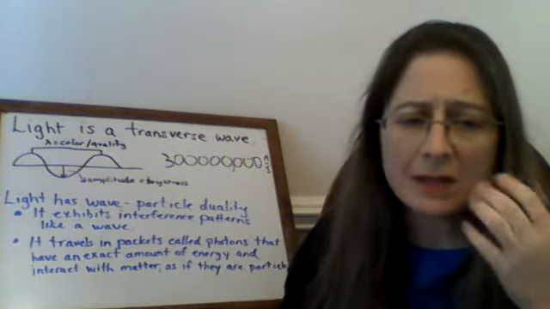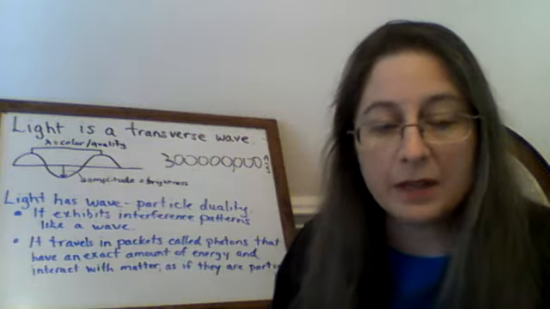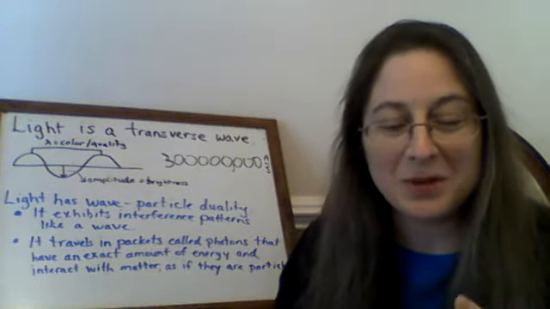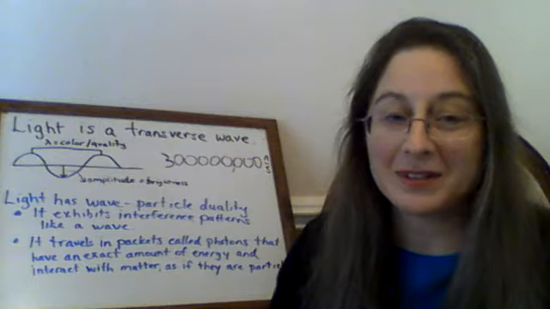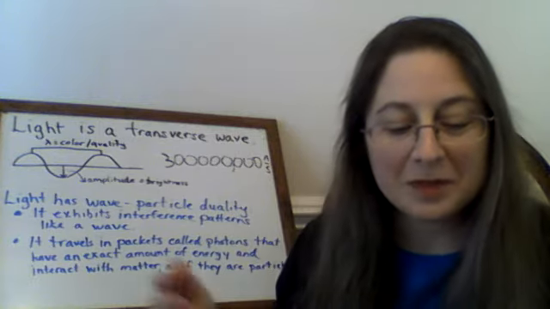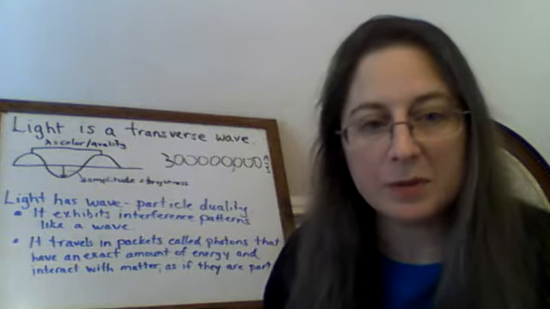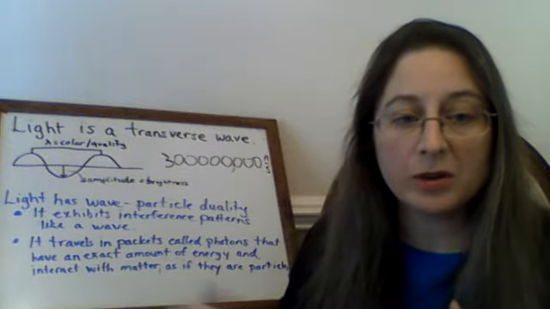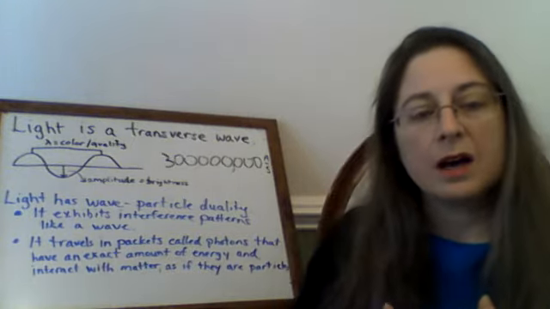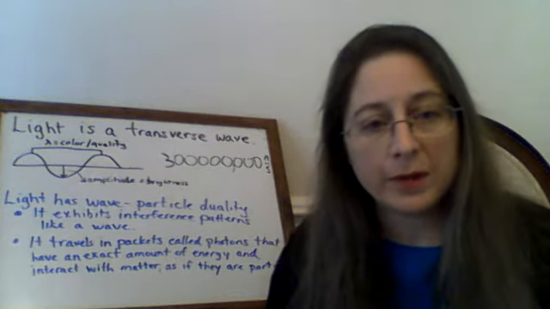So hopefully you'll see that in the lab, but I've never tried to film in the dark before, so I have no idea how that's going to go. But hopefully we'll find you a video, if I can't get mine to work, where you can observe light showing wave interference patterns. And that indicates that light behaves like a wave.